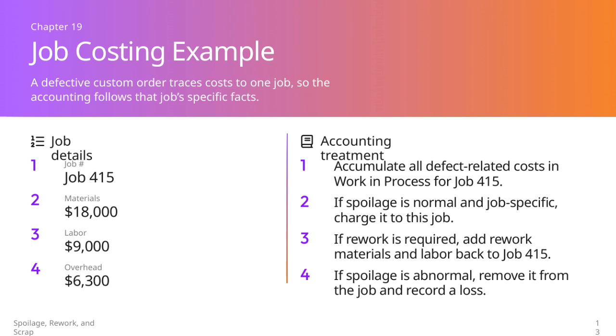In cases where rework is necessary, any additional materials and labor required for the rework are also added back to this job. However, if spoilage is abnormal, it must be removed from the job's costs and recorded separately as a loss. This approach ensures accurate tracking since the defective custom order is tied to one specific job, allowing us to follow that job's unique cost details closely.